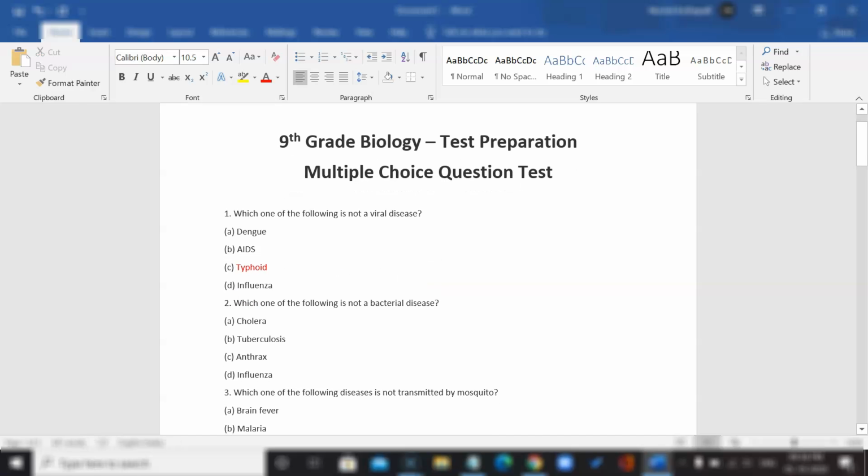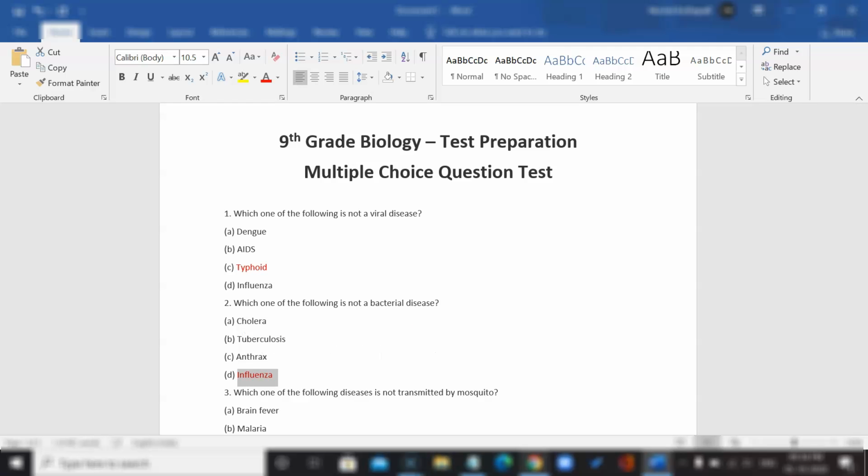Next question. Which one of the following is not a bacterial disease? So cholera, tuberculosis, anthrax, or influenza. Influenza is a viral disease. So obviously influenza would be the right answer.